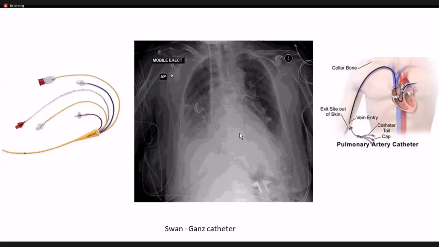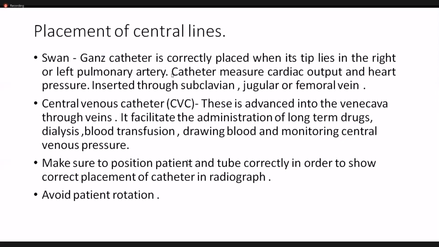It might be in a correct place, but due to rotation of the cassette, incorrect angulation of the tube, or incorrect angulation of the patient, this tube might be seen in other places. So you must make sure that the position of the patient and tube is correct in order to show the correct placement of the catheter in the radiograph.